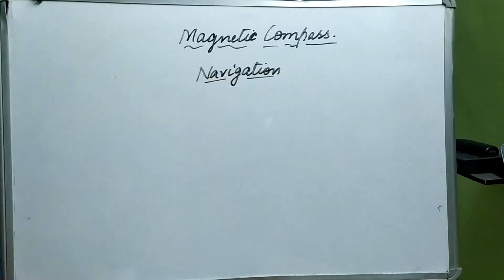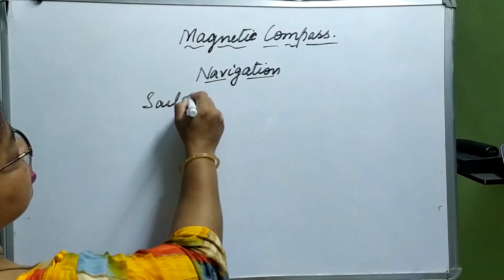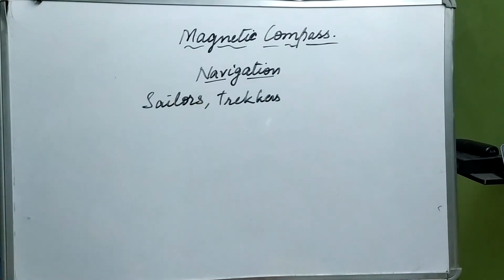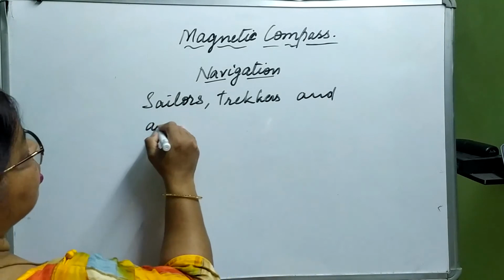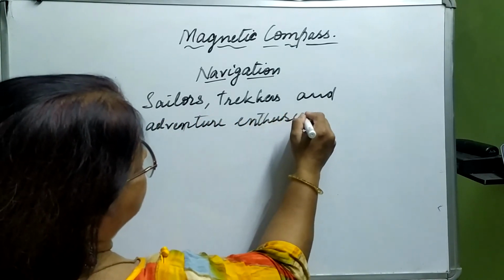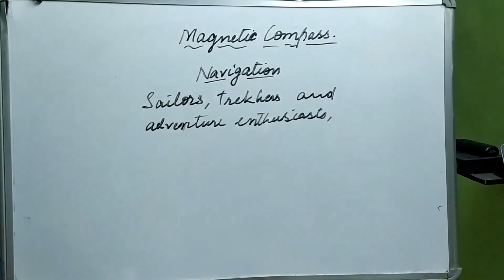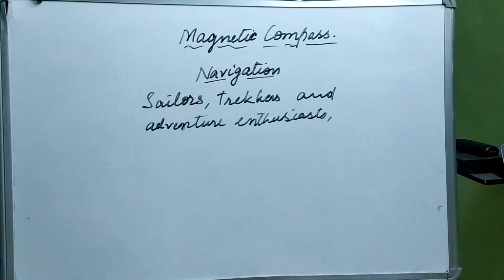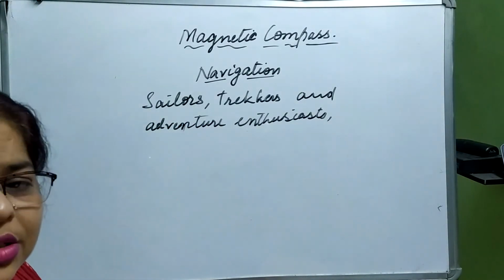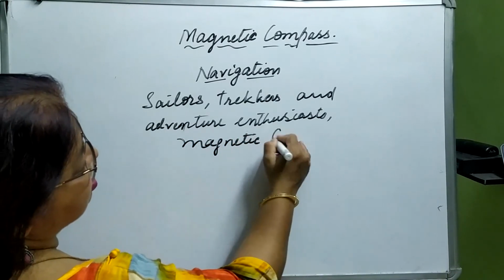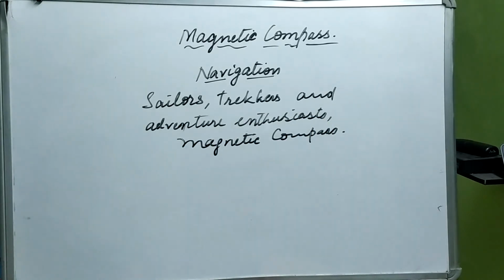The people like sailors, trekkers, those who go for adventure trips in jungles or on mountains, adventure enthusiasts, the people who like to keep on finding new things, trying to find out parts of the world which are not known to everyone, those who go for hiking or trekking, or sailors in the sea, everyone uses the magnetic compass to find out the direction on the surface of the earth.